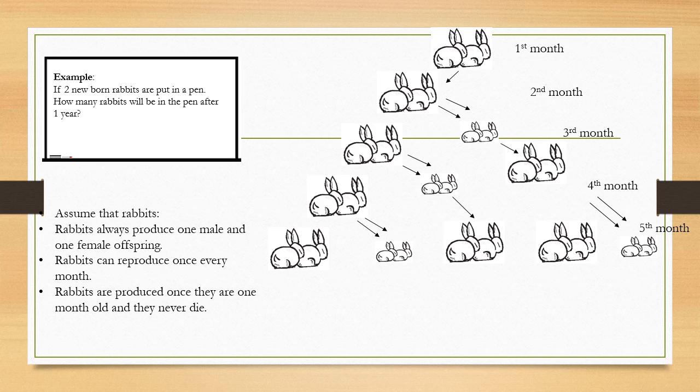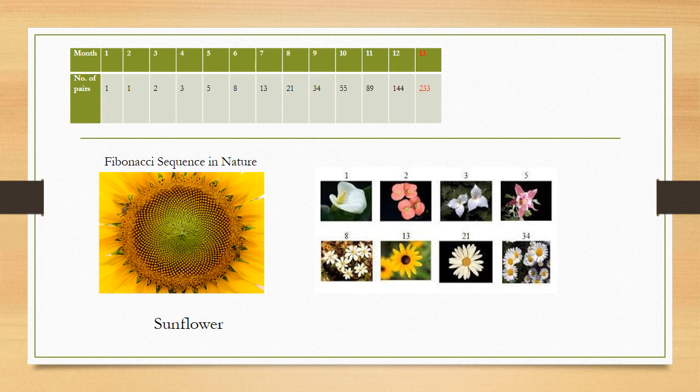By using the Fibonacci sequence, we will have 144 pairs at the beginning of the 12th month. However, we need to identify the number of rabbits after the year, so we need to continue the sequence to the 13th term. So the final answer: 233 pairs or 466 rabbits. The Fibonacci sequence also appears in nature. The number of petals of a flower, and the sunflower, are examples of the Fibonacci sequence.